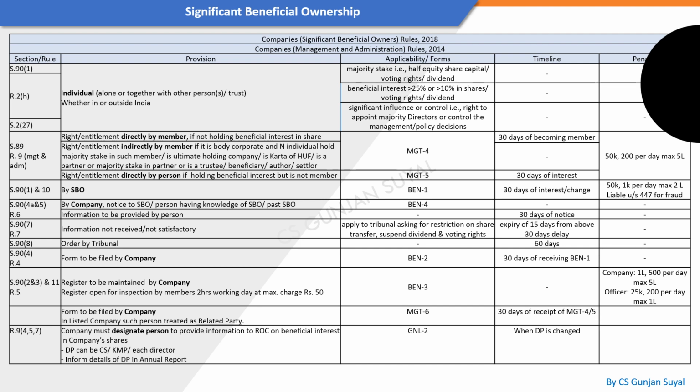So this is the entire compliance. You can go through the sheet anytime: what the individual has to do, how you can identify an SBO, what the company needs to do, forms to be filed, and the timeline for each of these. So hope this summary would really help you to understand what you need to do to ensure that the significant beneficial ownership rules are complied with. Thank you.